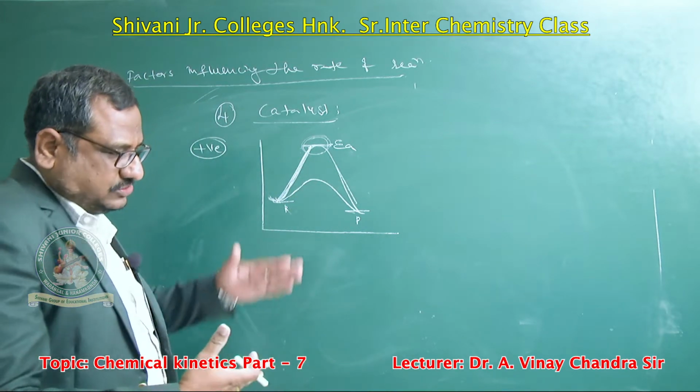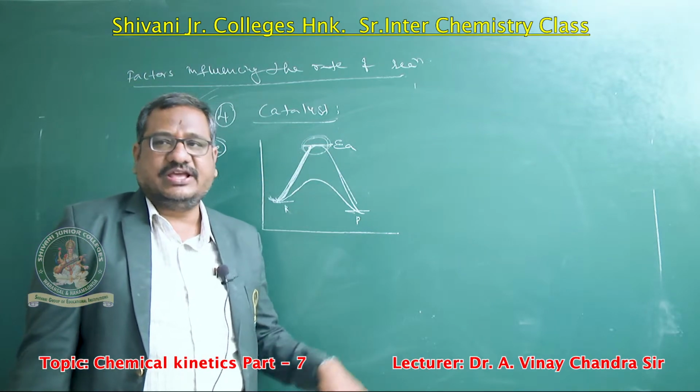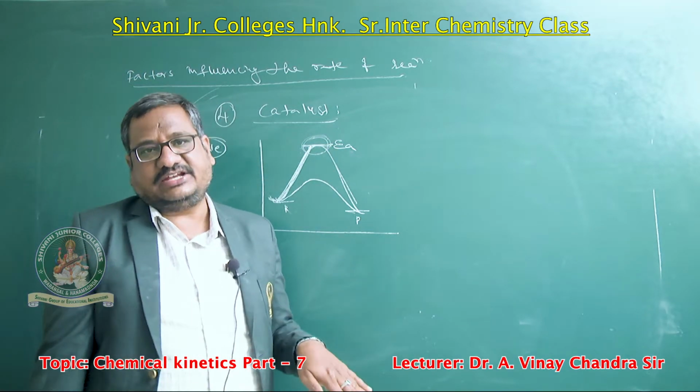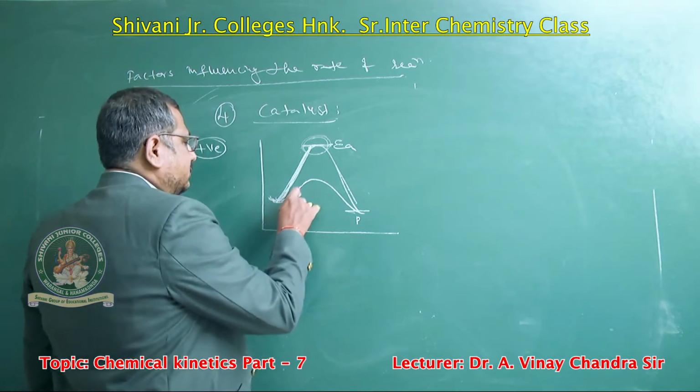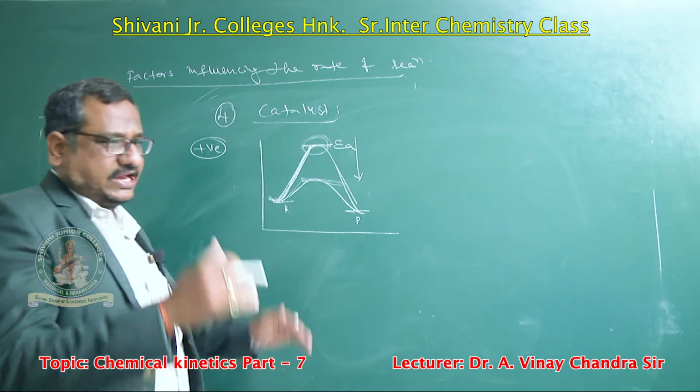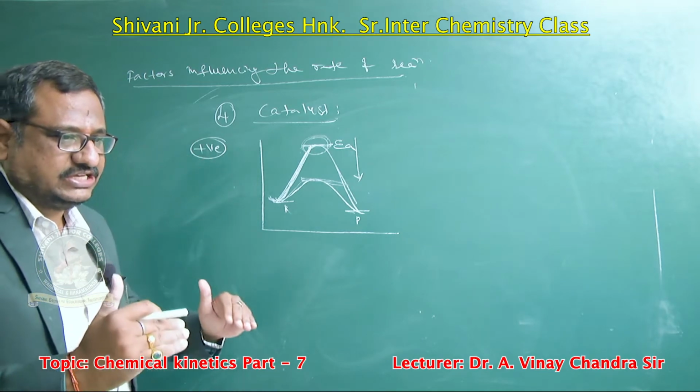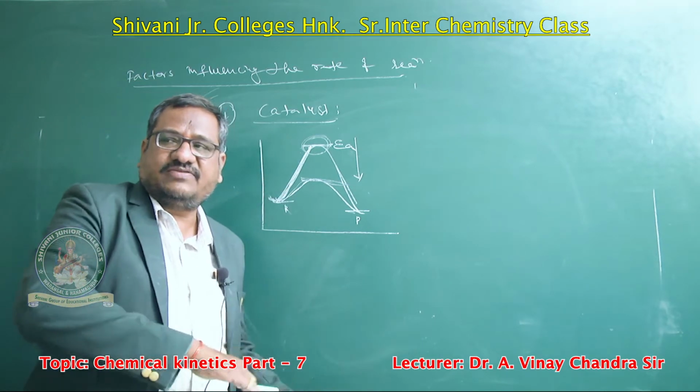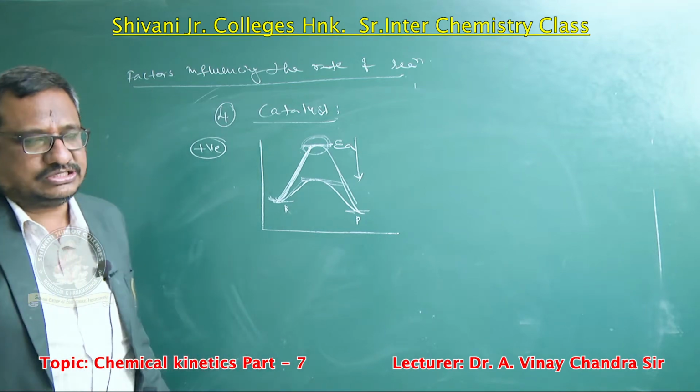So a positive catalyst means decreasing the activation energy. When the activation energy decreases, the energy barrier decreases, and the reactant molecules easily convert into product.